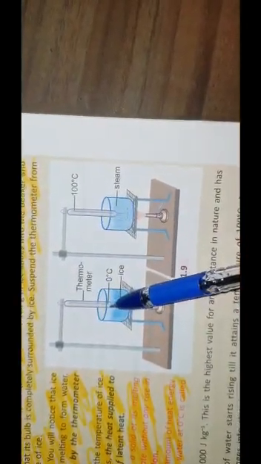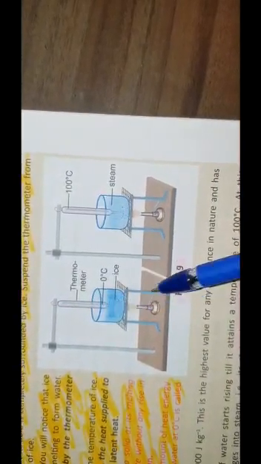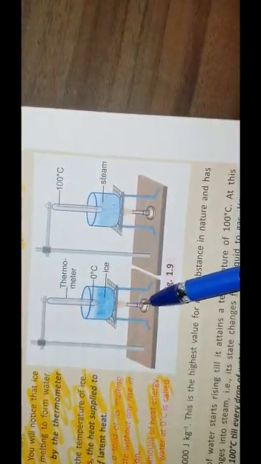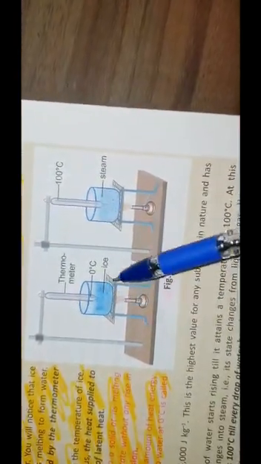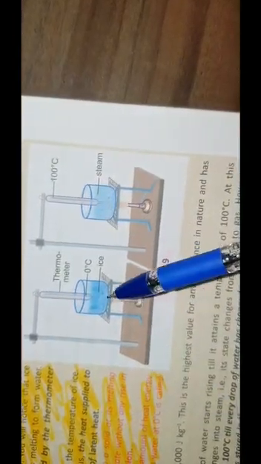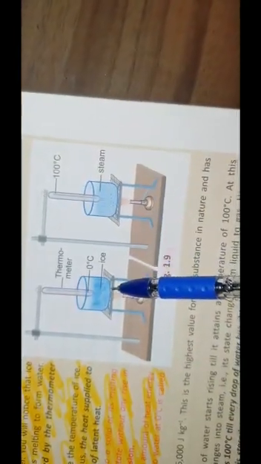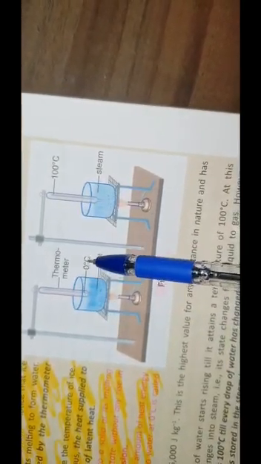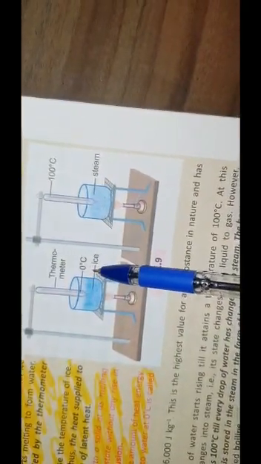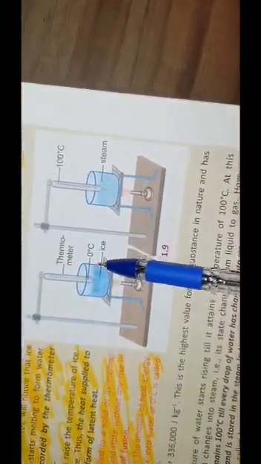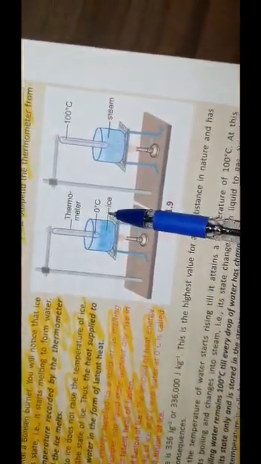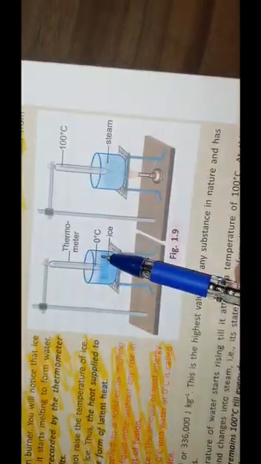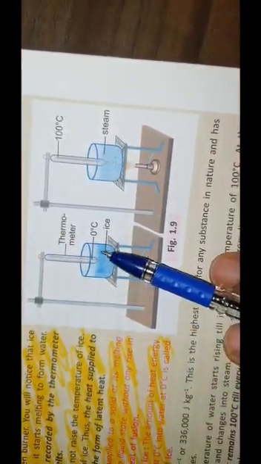Record the temperature of the ice. Now heat the beaker with the help of this Bunsen burner. What you will notice? You will notice that this ice starts changing its state. That is, it starts melting to form water. What will happen to the temperature? Now the temperature, whatever you have recorded by the thermometer, remains 0 degrees Celsius till all the ice melts. So the heat supplied to ice does not raise the temperature of the ice. Instead, it changes the state of ice.